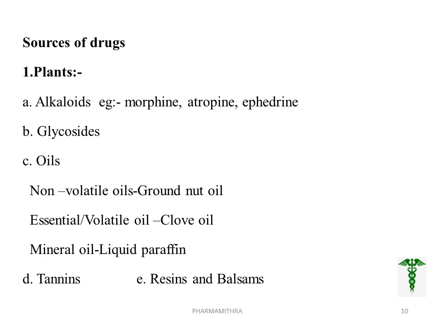From plants different extracts are obtained, and the plant-source drugs are classified into alkaloids, glycosides, oils, tannins, resins and balsams. Among these, alkaloids are basically alkaline nitrogenous substances having potential activity. For example, morphine, atropine, ephedrine are alkaloids. They have subclassification that we discuss in the subject pharmacognosy.